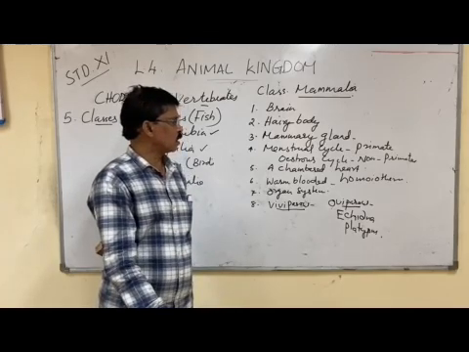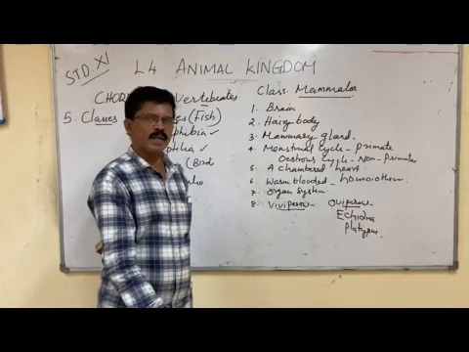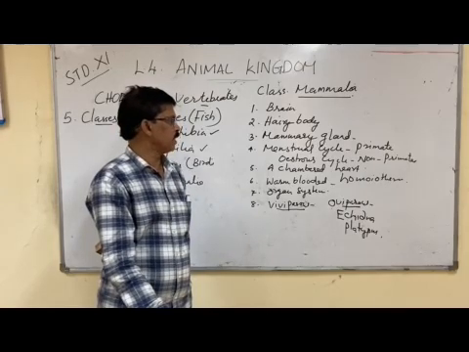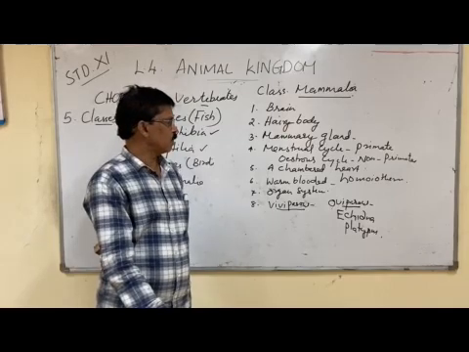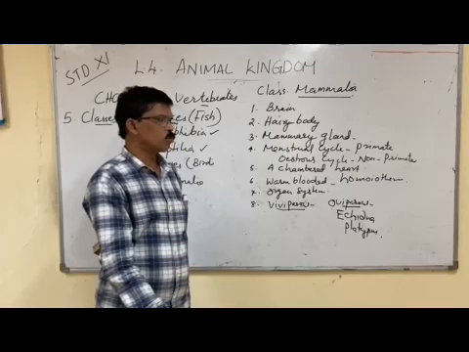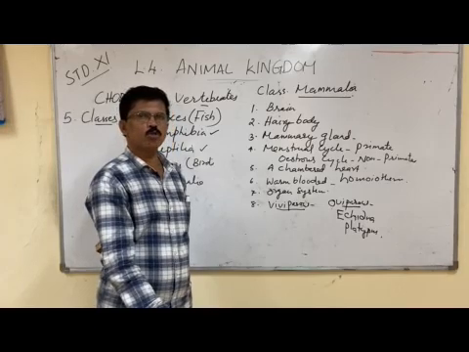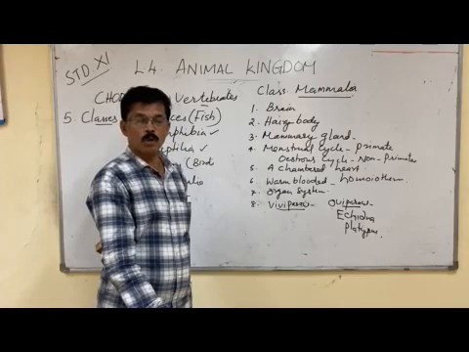Menstrual cycle is the reproductive cycle in primates, and in non-primates, estrous cycle in females. There is a four-chambered heart. In this heart, you can see four chambers: two upper auricles and two lower ventricles.